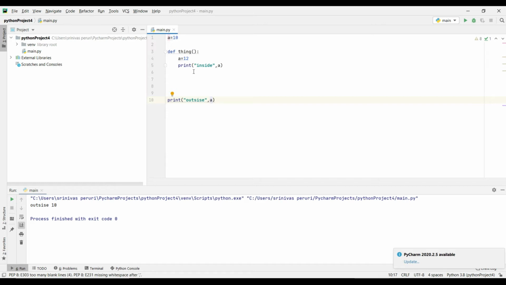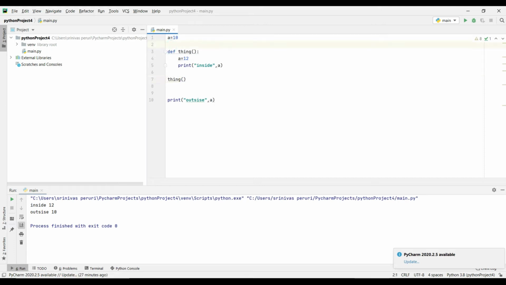But I'm not getting it. Oh, you need to call it, right? Without calling, we didn't get it. We need to call the function, then only we'll get it. So when I call this function, I'm getting inside as 12 and outside as 10, right? I'm absolutely getting it.